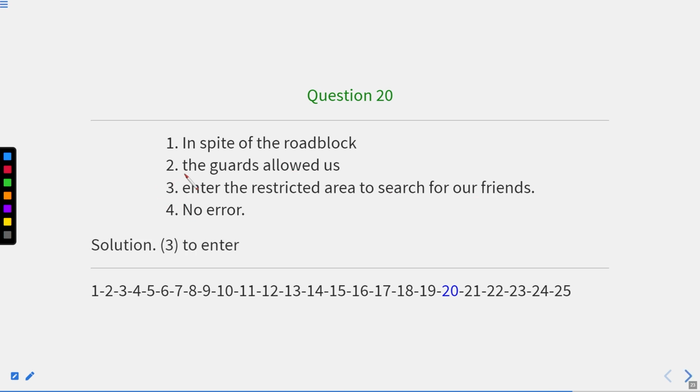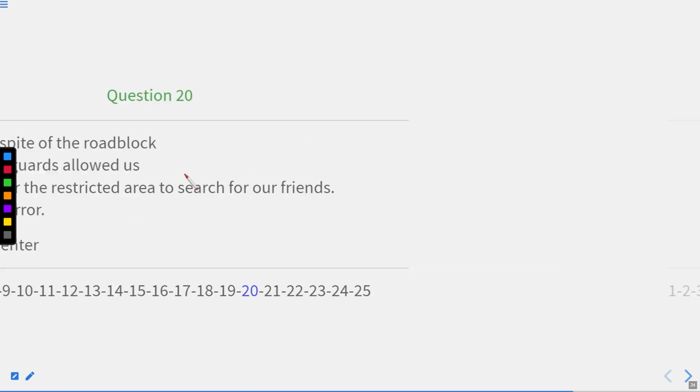So the third part contains the error. It should be to enter. So the correct sentence will be, in spite of the roadblock, the guards allowed us to enter the restricted area to search for our friends. So here the third part is the answer. Now let us move to the next question.